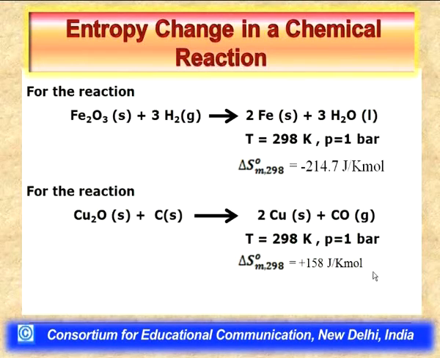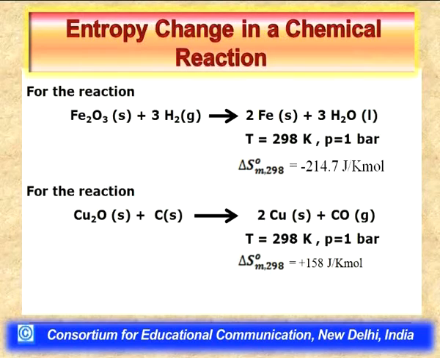Now, you can make a distinction. We have here two reactions. When reaction 1 occurs, the entropy of the system decreases, whereas for reaction 2, the entropy of the system increases. The temperature is maintained the same, and both reactions are carried out under standard conditions, that is under 1 bar pressure. Now, the question arises, why is it that in one reaction there is an enormous increase in entropy and in the other reaction there occurs an enormous decrease in entropy?